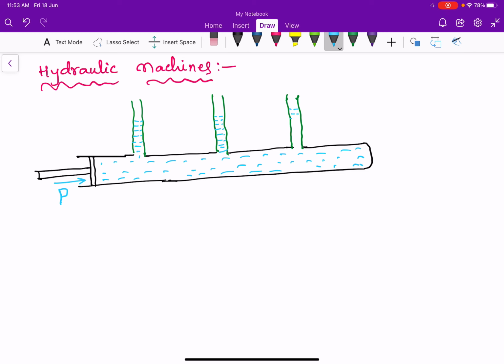Why are they raised to the same level? Because whatever pressure we are applying is transmitted to the fluid like this. That means pressure at this point A, pressure at point B, pressure at point C are equal. If pressures are equal, the liquid rise must also be equal from Pascal's law. We know P is equal to atmospheric pressure plus rho g h. If pressure is the same, h also will be the same. So the liquid levels raised in the 3 vertical columns will be equal.